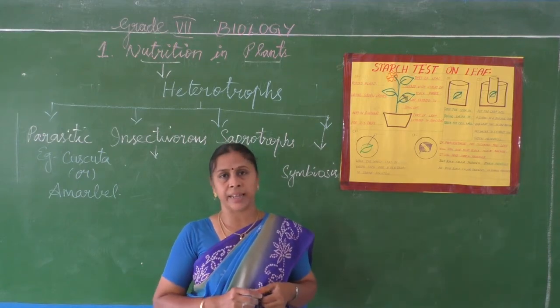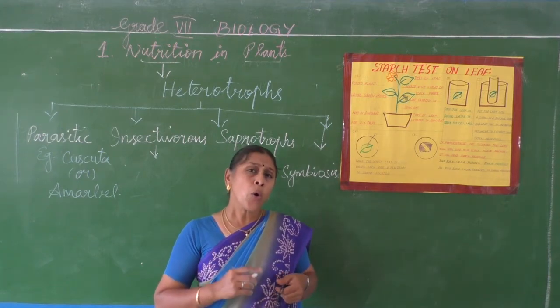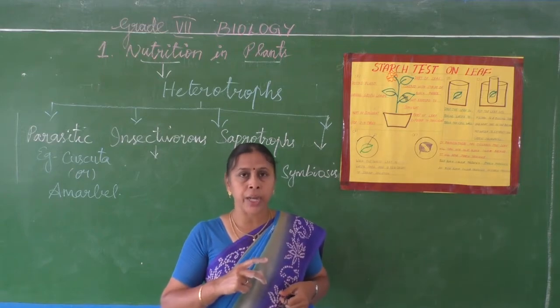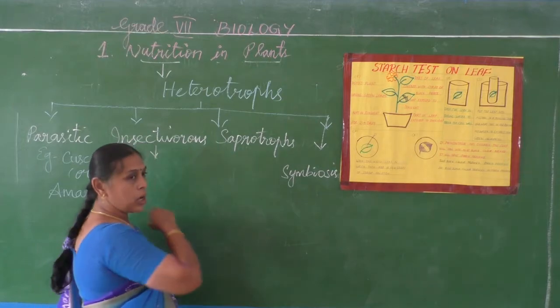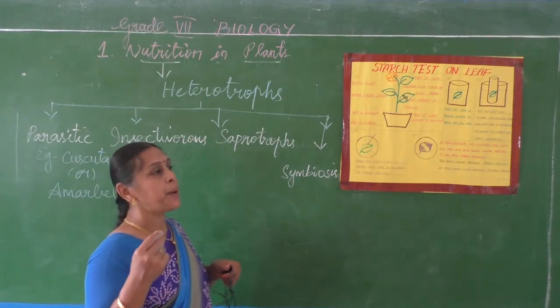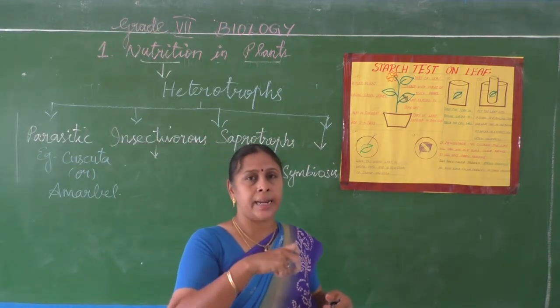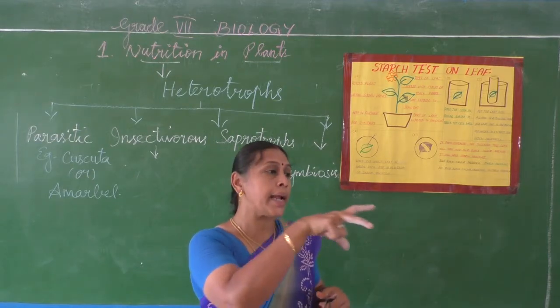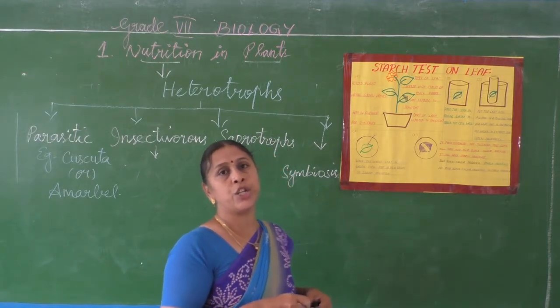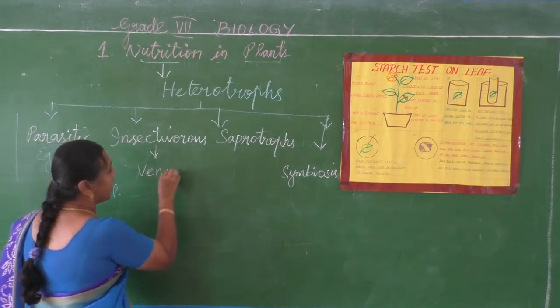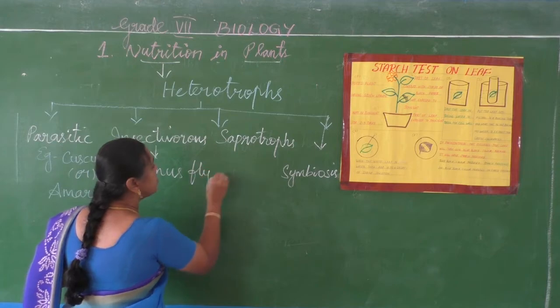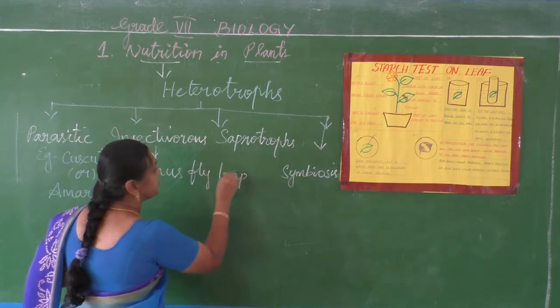So this mode of getting nitrogen by trapping insects is called insectivorous mode of nutrition. That means the plants will trap and kill the insect and absorb the nitrogen from them. Example, Venus flytrap and another one, pitcher plant.